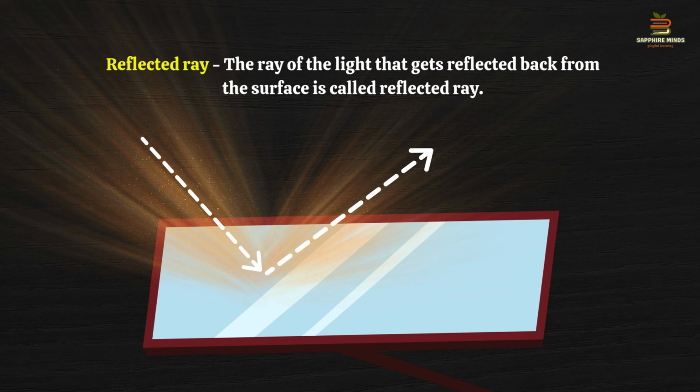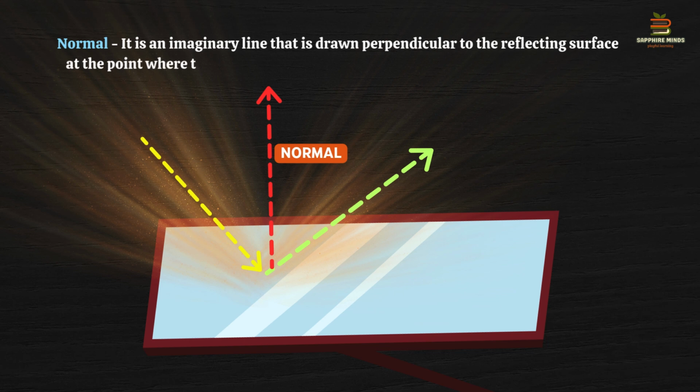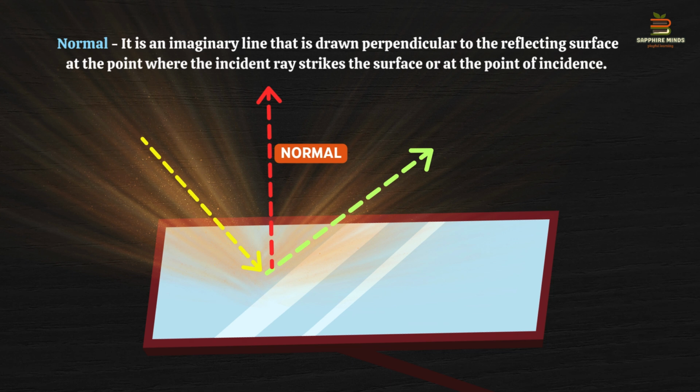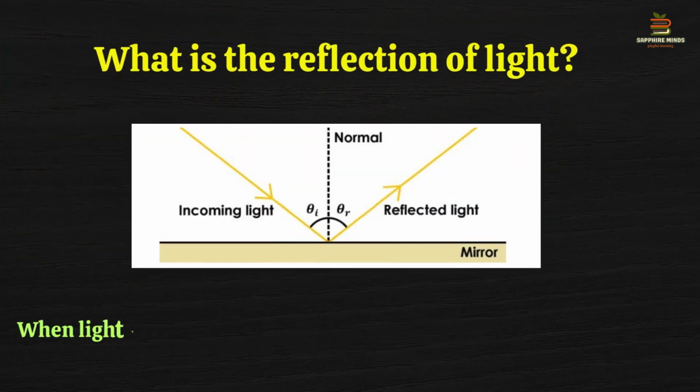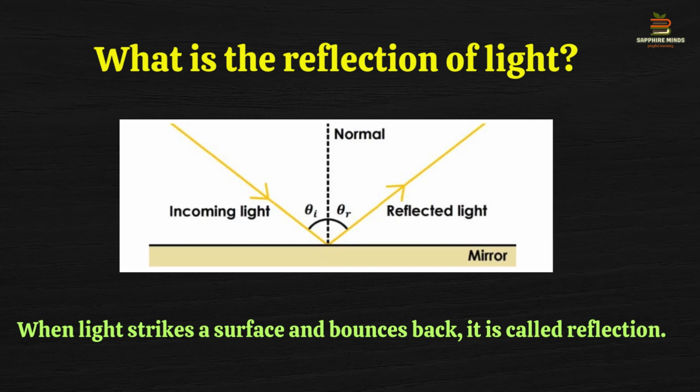Now the line that is perpendicular to that of the mirror. Perpendicular means making the 90-degree angle with the mirror. We call it as a normal. What I said? I'm quickly repeating it again. I said the ray that is coming, we call it as an incident ray. And the ray that is reflected back, we call it as a reflected ray. And the line that is making the angle 90 degree with the mirror, we call it as a normal.